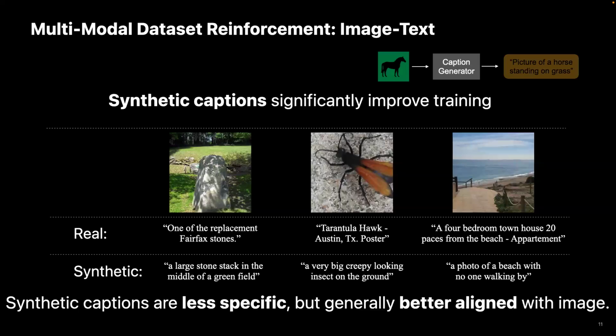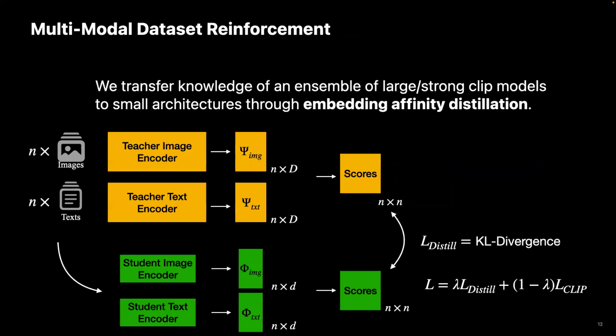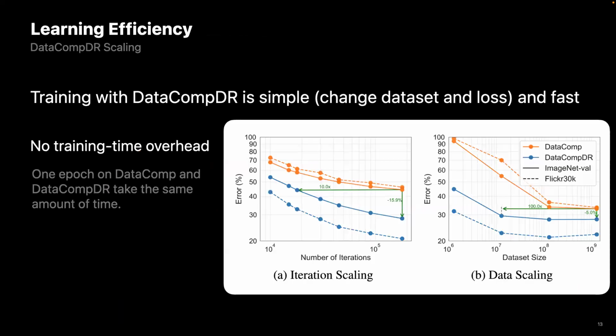We introduce a lot of strong image augmentations. And in addition to that, we obtain a set of very strong CLIP teachers in an offline stage, and then ensemble these models and use the ensembled embeddings as part of our training dataset. So this is a one-time operation that augments a certain amount of information. And training with this dataset is essentially equivalent to doing an offline distillation using these CLIP teachers plus the captioning models and our original datasets. Training with this dataset is quite simple. We just change the dataset and change our loss function. It is as efficient as using the original DataComp datasets.